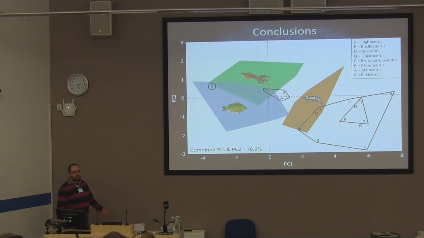So obviously that's the main conclusion we can draw from this, but the other conclusions we can draw are that we are able, and this is the first time this has been done, to separate marine mammals using tooth microtextures into dietary groups. Obviously not so well between the fish eaters and the cephalopods. You would expect some overlap given the similarity in sort of the types of food, as it were. We can also say that it is likely that Pachycetus was a fish eater, and that the protocetids fall into two groups depending on the species. One that ate a mixture of fish and cephalopods, and one that ate much crunchier food items. And the basilosaurids all seem to have some element of crunchy food items in their diet, but this varies within species quite drastically.